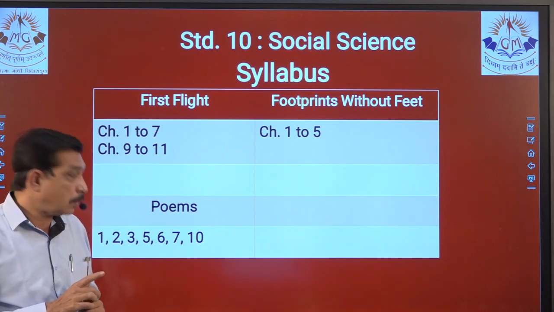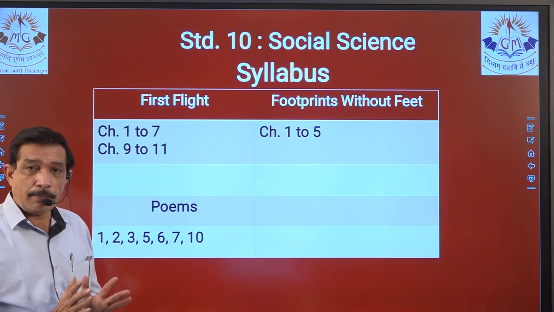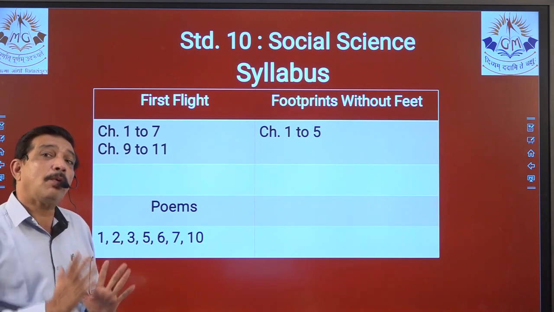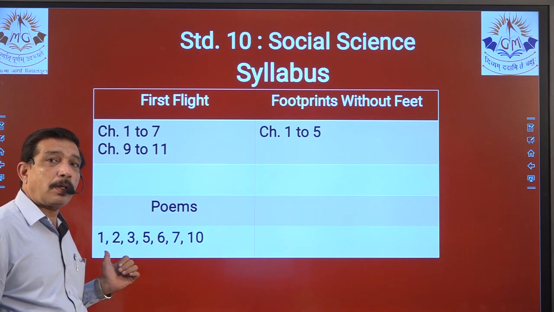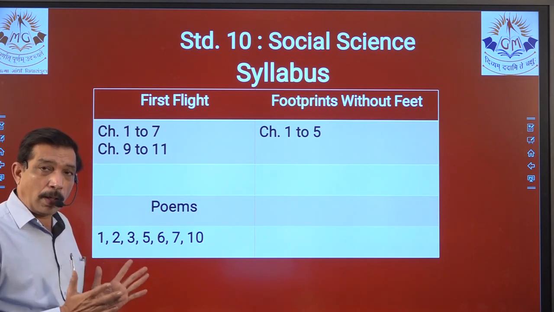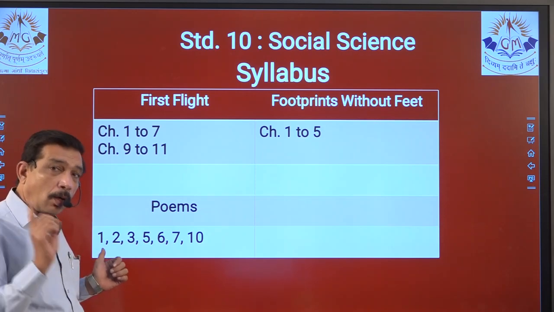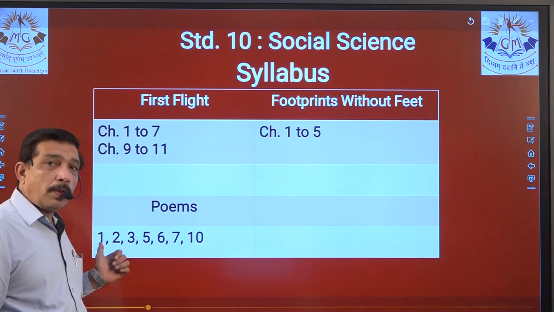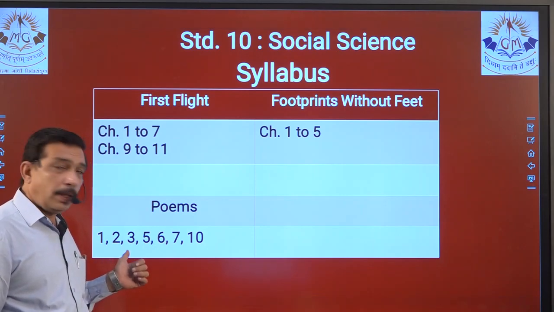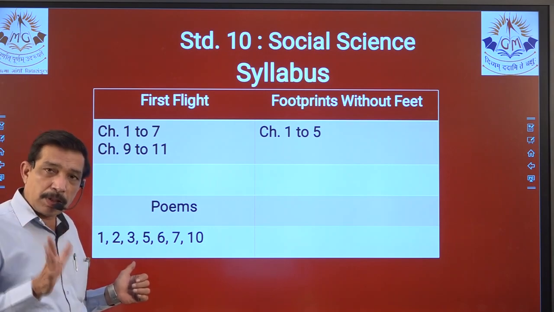If you go according to the textbook, then there are 10 poems only, but as per material we have 11 poems. We have separated poem number 1 and poem number 2 from unit 1, although both of them are written by the same poet. So according to the material, poem number 1, 2, 3 are included, 4 is excluded, that means cut.